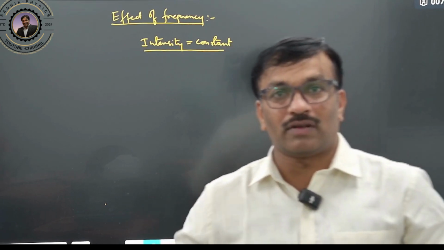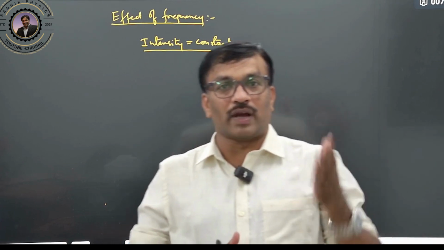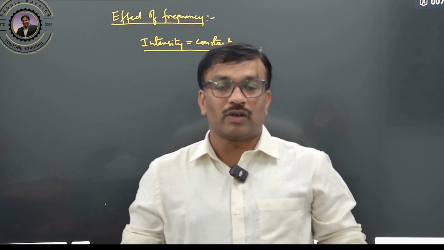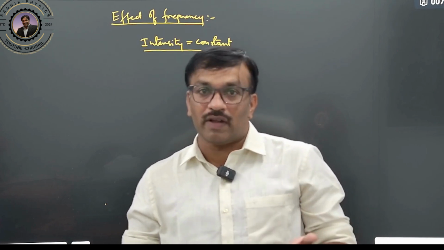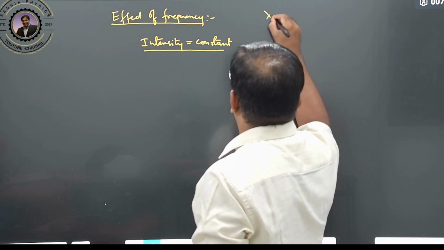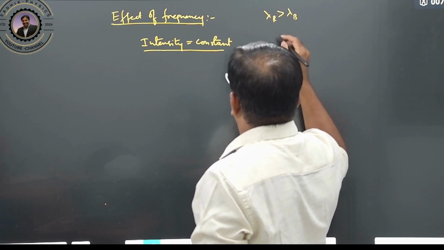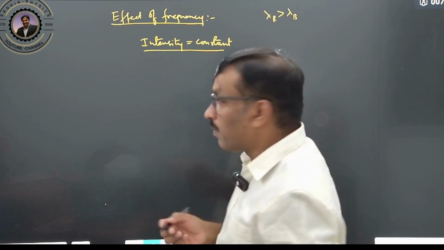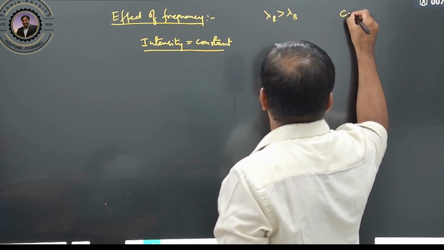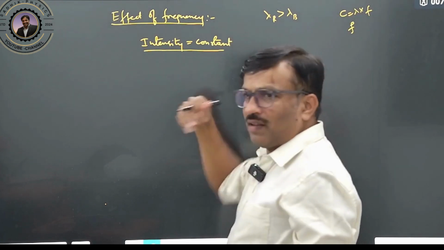Again the doubt: how will you change the frequency? You see that VIBGYOR light, so violet, indigo, blue, green, yellow. In that, red color has a larger wavelength and blue color has a lower wavelength. Therefore the wavelength of red is greater than the wavelength of blue. But wavelength is inversely proportional to frequency, because c equals wavelength times frequency, and c, the speed of light, is the same for all light rays.